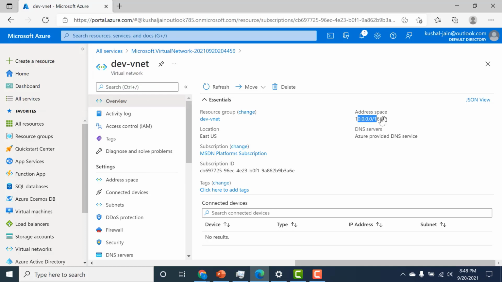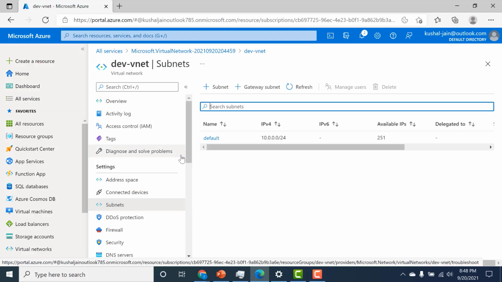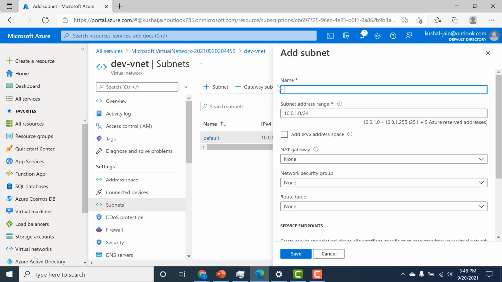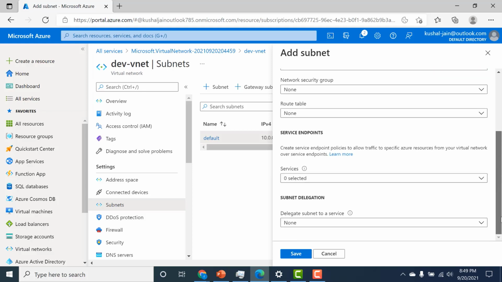It has this address space, and let's check out the subnets. Currently there's just one subnet by the name of default, and it has this address space. It has so many IP addresses available within it. So let's create a new subnet. Let's click on subnet again. I'll just call this subnet 1, and it'll have this particular address space. So that's about it. Let's click on save.